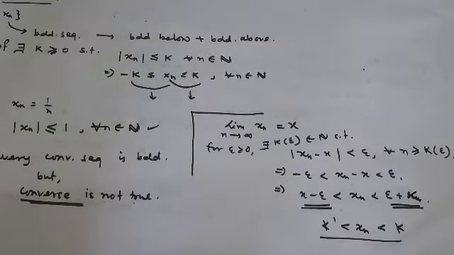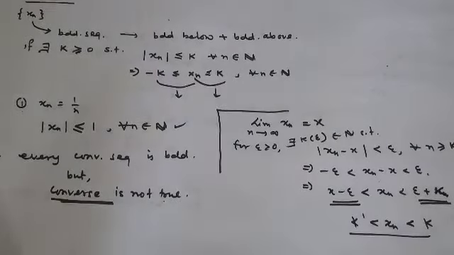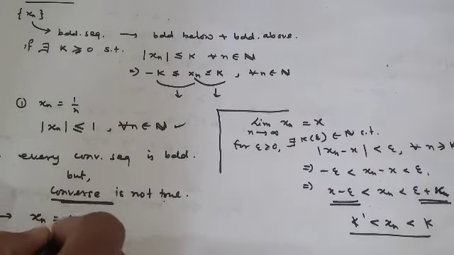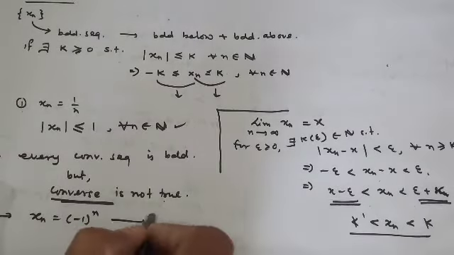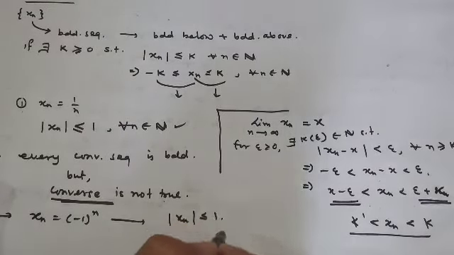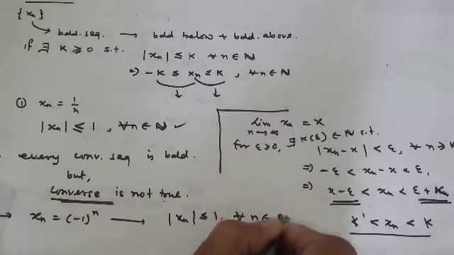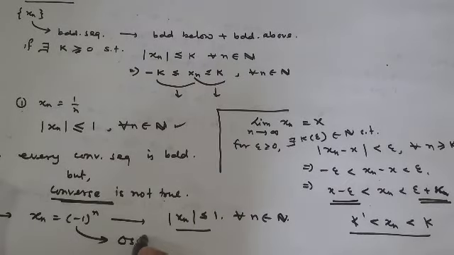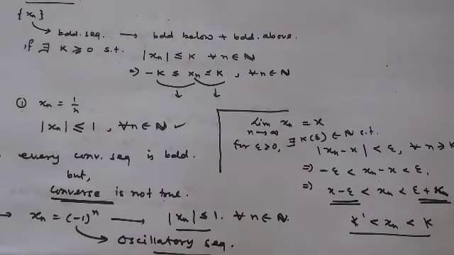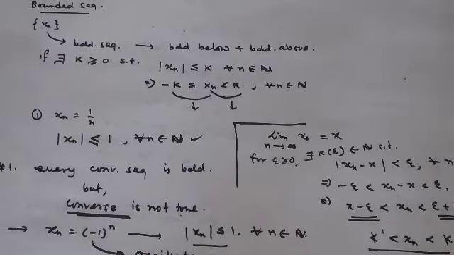But the converse is not true. For that purpose you need a counterexample, and it is very important that you know a classical example like this: xn equals minus 1 to the power n. You know that this sequence is bounded, bounded by 1. Okay, it is a bounded sequence. But in the last video we discussed that this sequence is nothing but an oscillatory sequence, so it is not a convergent sequence. Correct? Fine. So this is one result which you can take for boundedness.